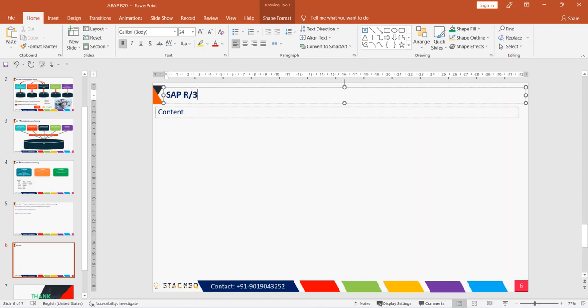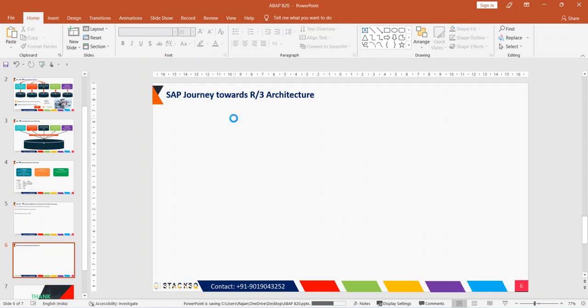So let's see the SAP journey towards R/3 architecture. There are 3 layers in the software.